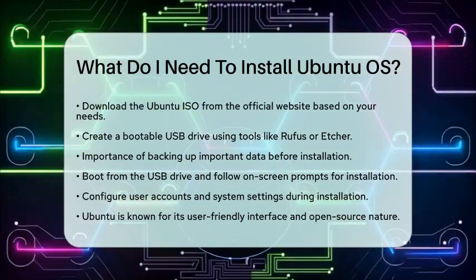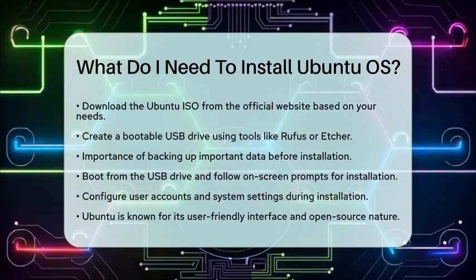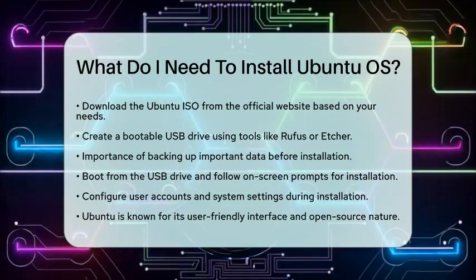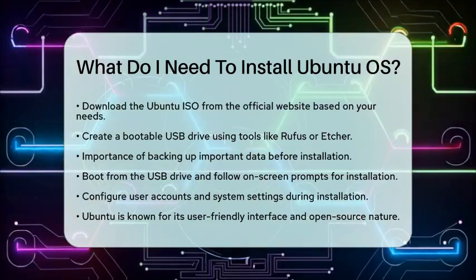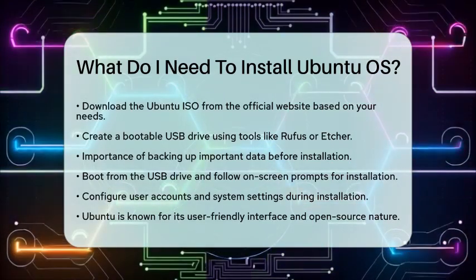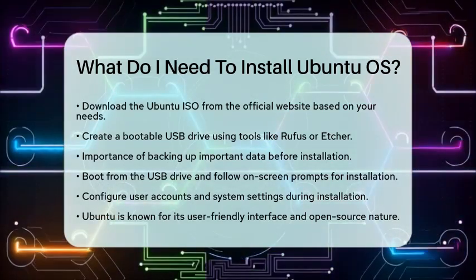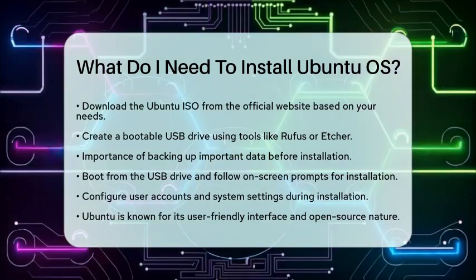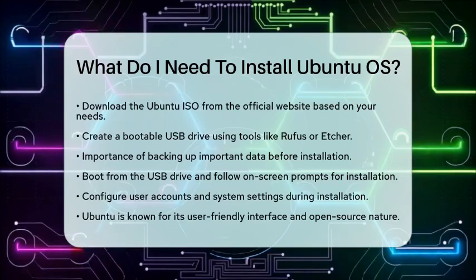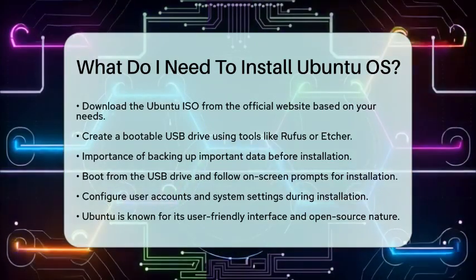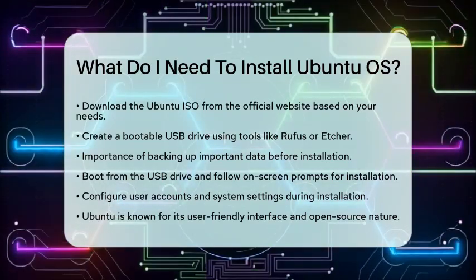Ubuntu is a popular Linux distribution known for its user-friendly interface and wide compatibility with hardware. It stands out from other major operating systems like Windows or macOS by being open source and highly customizable. So, to install Ubuntu Operating System, ensure your hardware meets the minimum specifications, prepare your installation media with the Ubuntu ISO, back up your data, and follow the guided installation steps. This way, you will be well on your way to enjoying a flexible and widely supported Linux operating system.